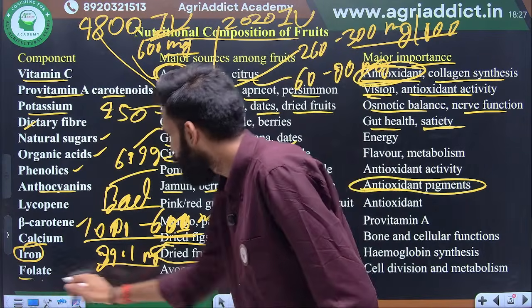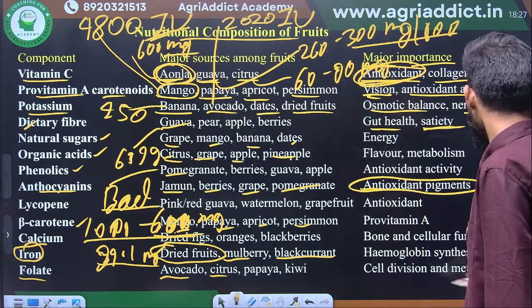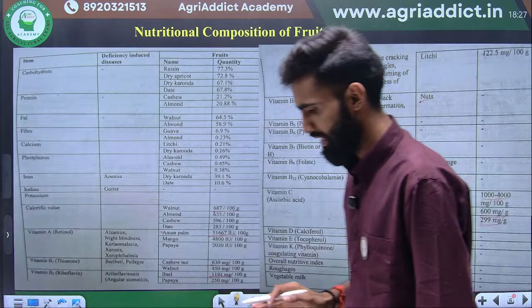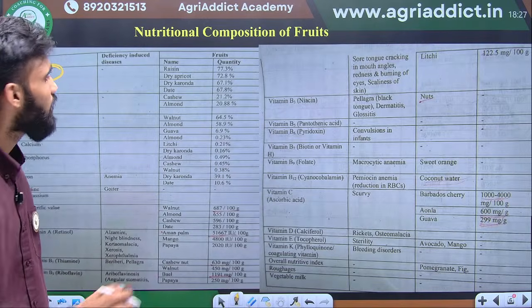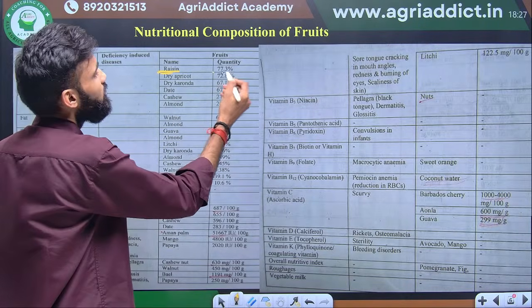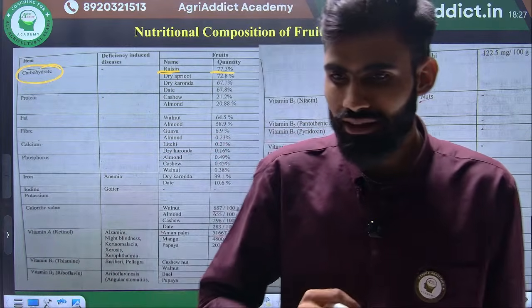Okay, folate is another vitamin. This is in avocado, citrus, papaya, kiwi. And this slide is more important. Here you see the maximum carbohydrate. Maximum carbohydrate is present in the raisin, that is 77.3%. What is the raisin? Dried.